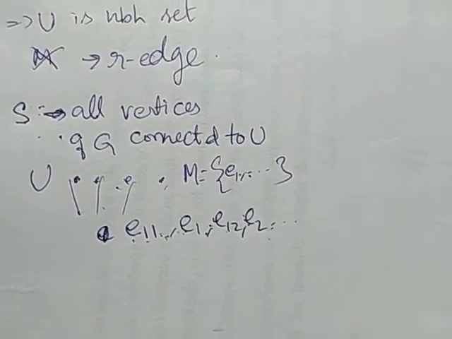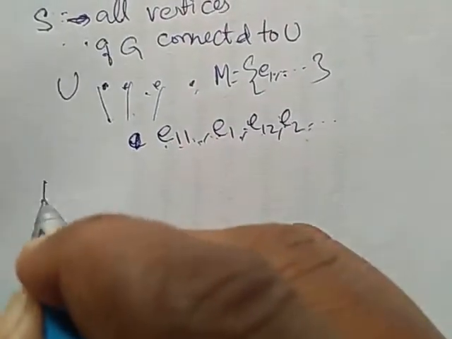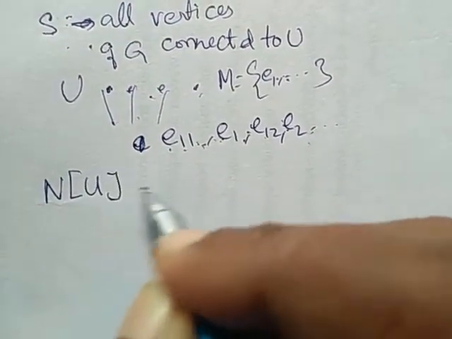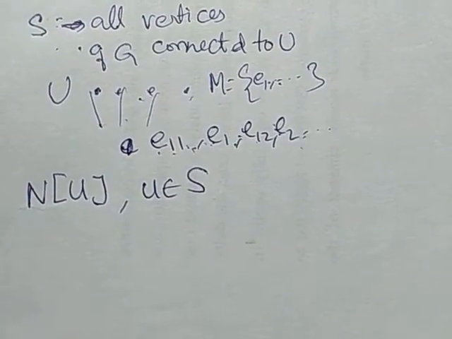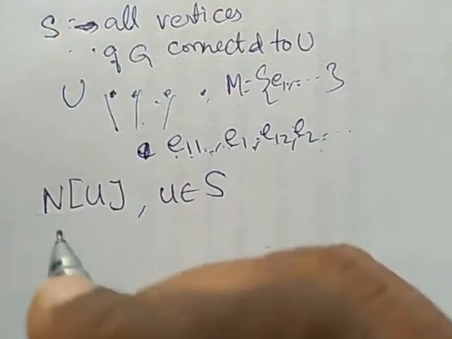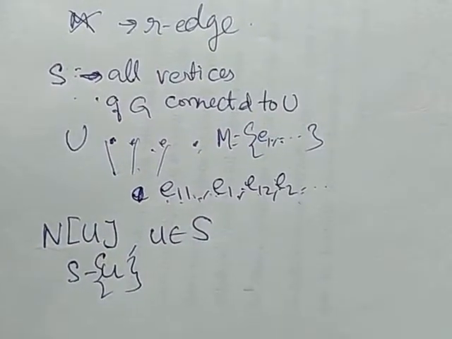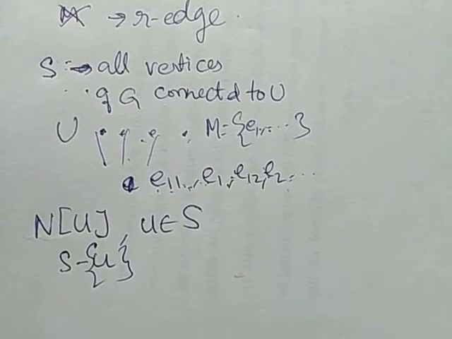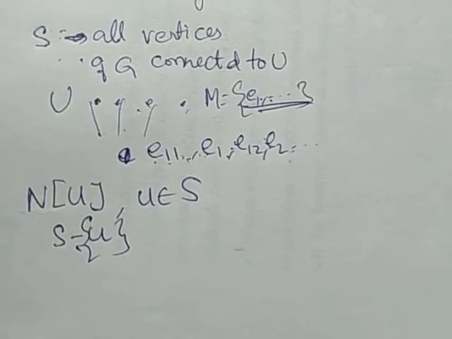So when we observe this, every vertex in the closed neighborhood of U belongs to S. We claim that every vertex in S minus U is incident with an edge in M. So whatever vertices are there will all be incident with M. So how are we considering the path in S?